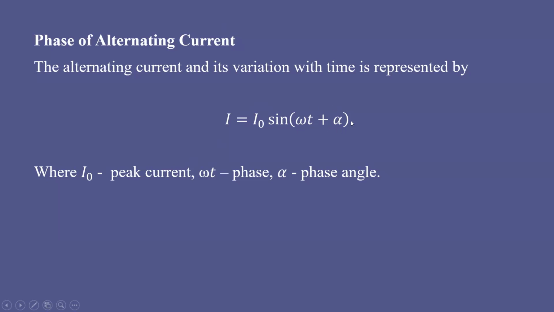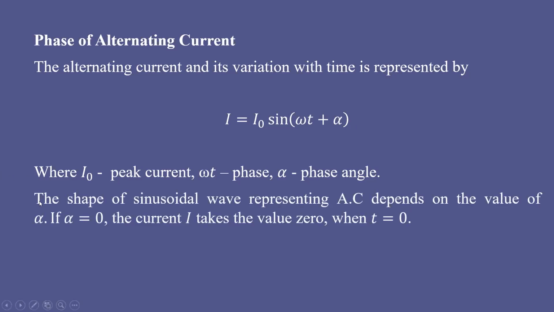If alpha is 0, then the phase of the AC current is omega t. So remember, this angle is called the phase of alternating current, and alpha is sometimes called the phase angle, by how much angle it is leading the current which is equal to 0 at t equal to 0.